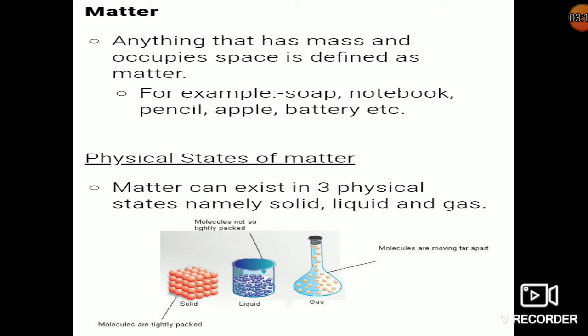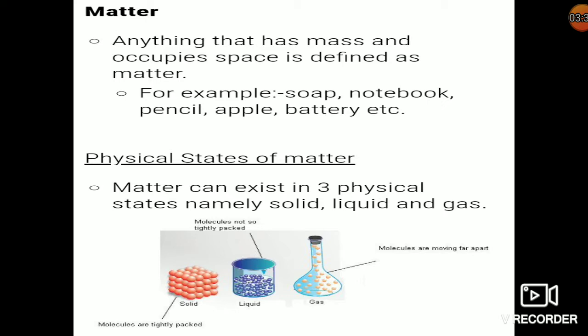Next we'll go for the matter. So you already know the definition of matter: anything that has mass and occupies space is defined as matter. Example, soap, pencil, fruits, battery, water, etc.